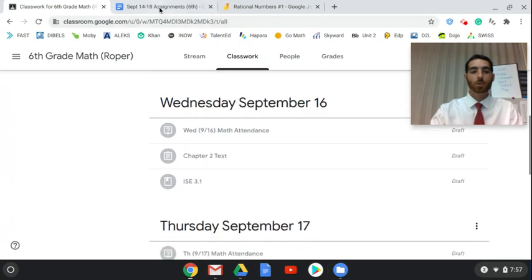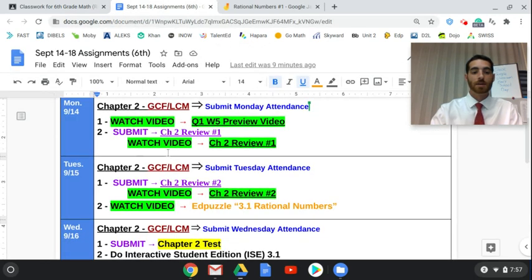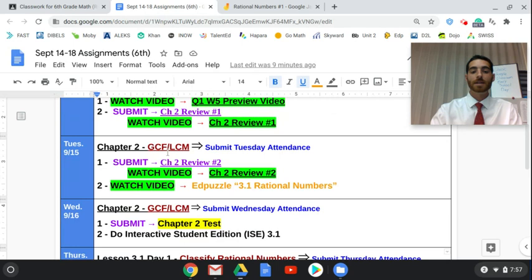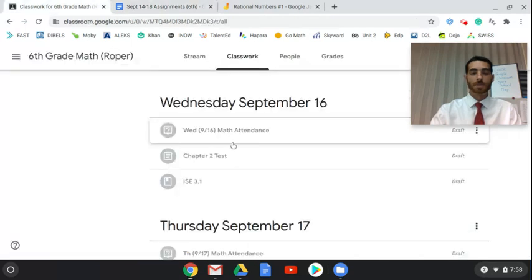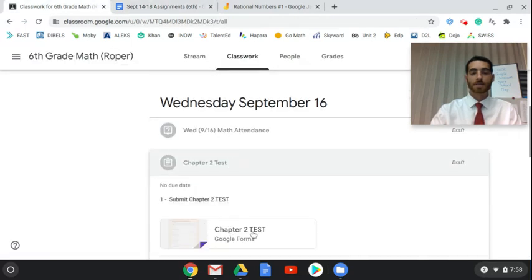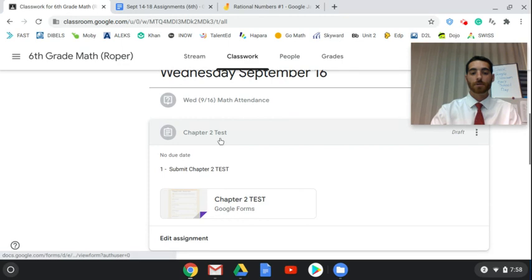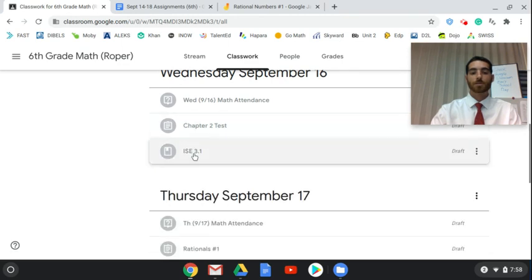That brings us to Wednesday, September 16th. On the assignments page, of course, submit attendance, and we have our chapter 2 test on GCF and LCM. So submit that test form and then do interactive student edition 3.1. So attendance, chapter 2 test. Here's the test right here. Submit that form. And then ISC 3.1.